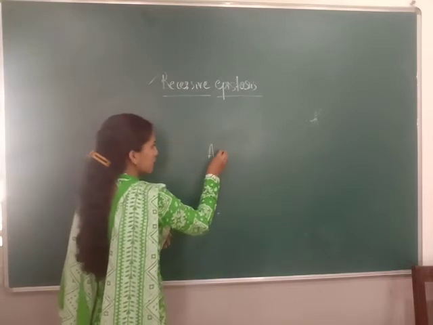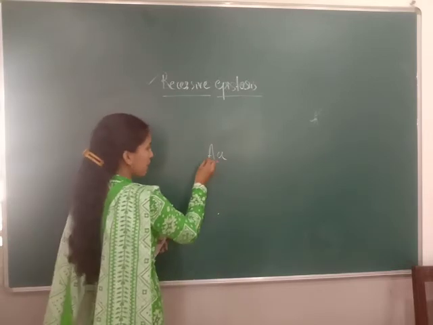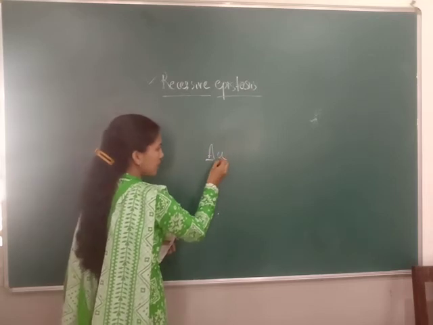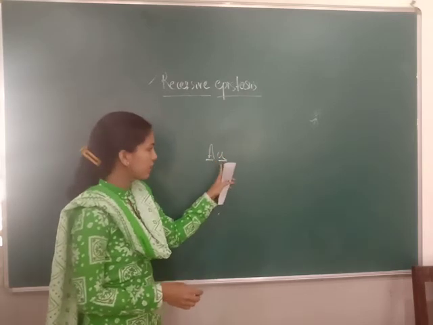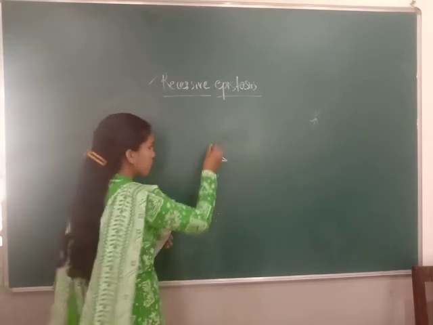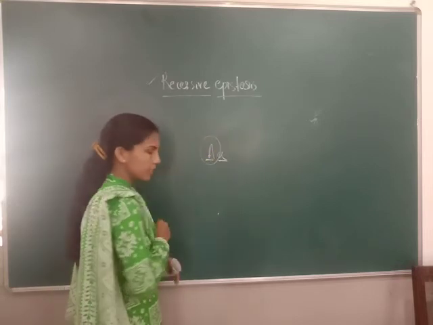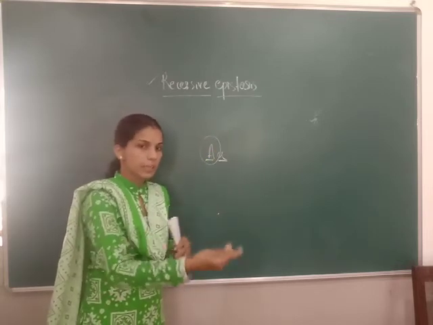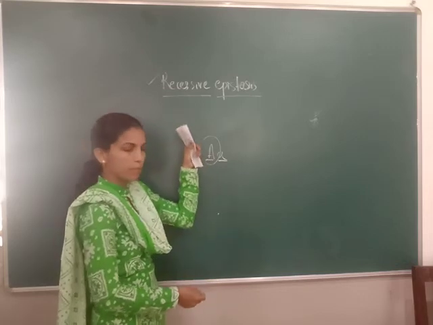Suppose this is capital A and this is small a. The capital gene will suppress the recessive, so the recessive will not express its character. Only the dominant will express its character. The gene which suppresses the other gene is the epistasis.